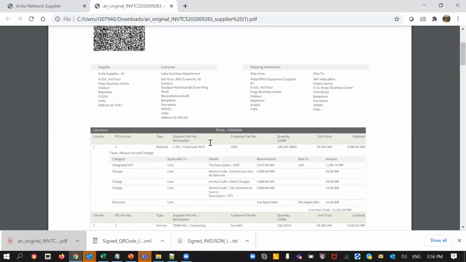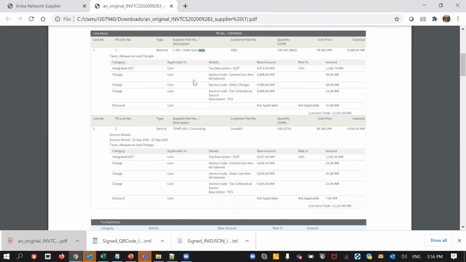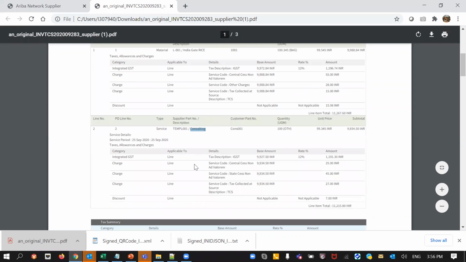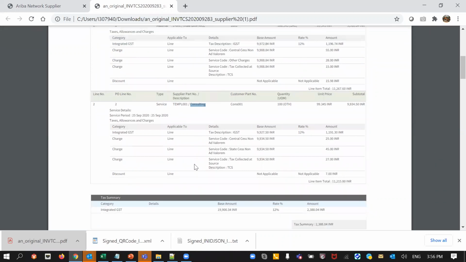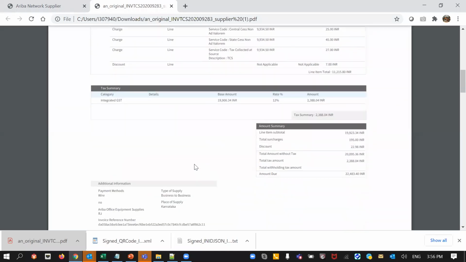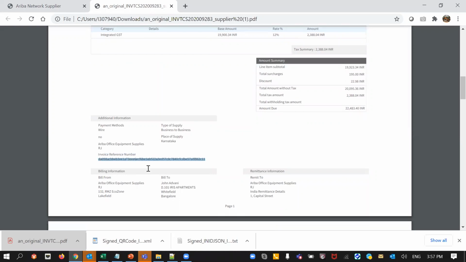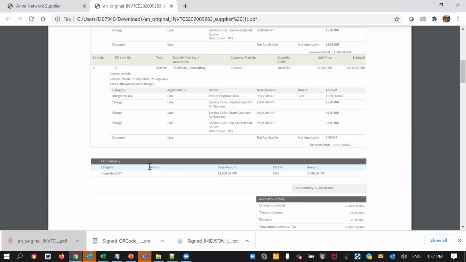There are these line items. I had used agricultural stocks there, and in this particular line item, whatever example they had given of rice, I used that, and I used a very different type of item here, consulting. Both will not go together, but I just used it for the purpose of testing and for seeing the variety there. The invoice reference number, all of these details are available in the invoice PDF, which is the human readable format.